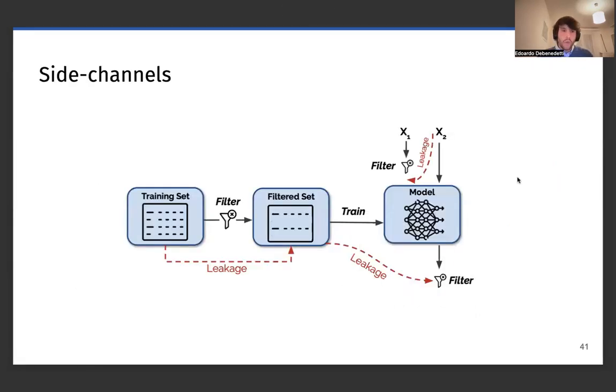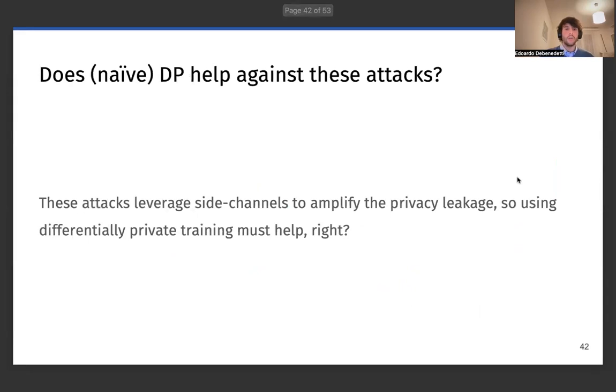We have seen that all these different components can amplify privacy leakage, and thus the question is quite natural: how can we prevent this? One simple answer could be, why do we not use differential privacy? Differential privacy is a tool that has been around in privacy research for quite some time, and there are ways to train ML models so that they are differentially private.